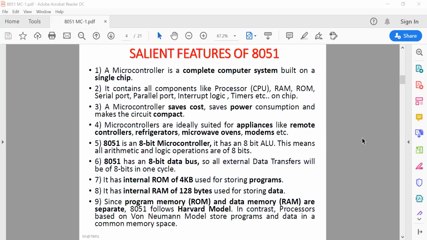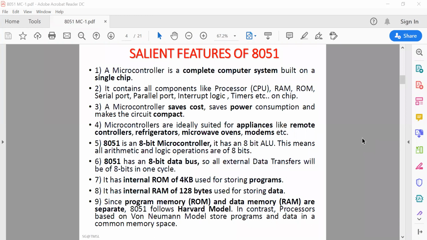Because all these microcontroller based devices are used for a specific function, not that many programs or applications must be installed inside. So the memory size must be reduced. Here in 8051, 4 kilobytes of ROM is enough.